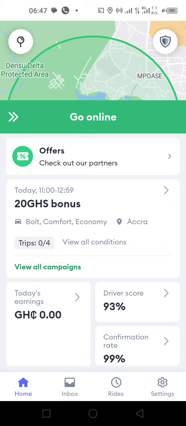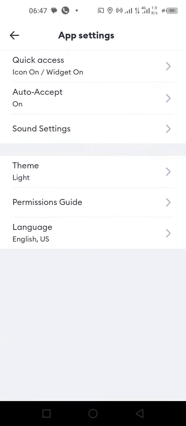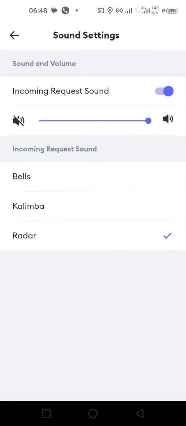So you have to head to the settings. Then you go to app settings. After that, you see sound settings. You tap on the sound settings. Over there, you can adjust your volume. You can even turn it off. So let's turn it on and adjust.